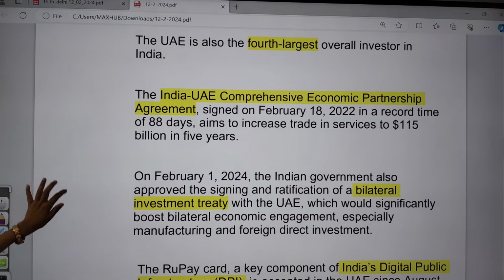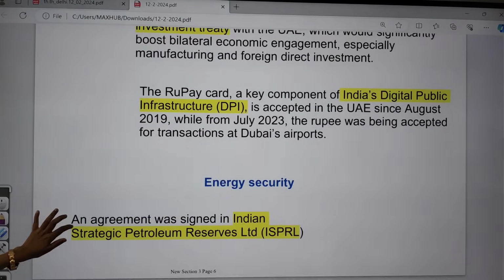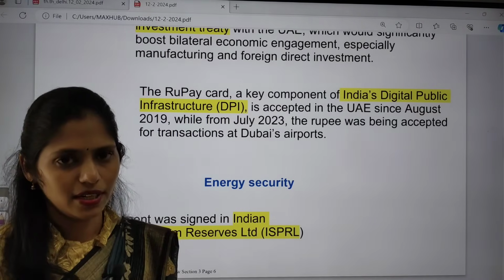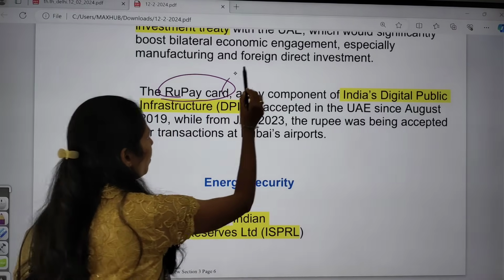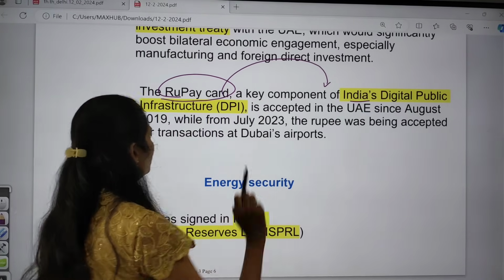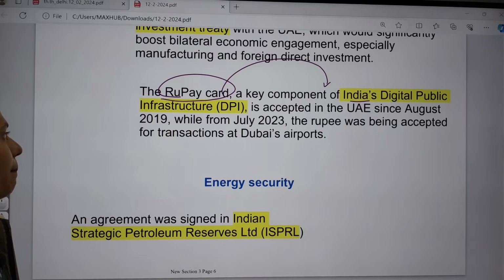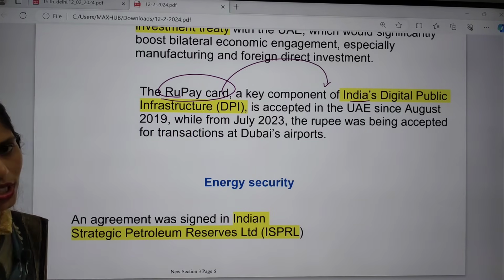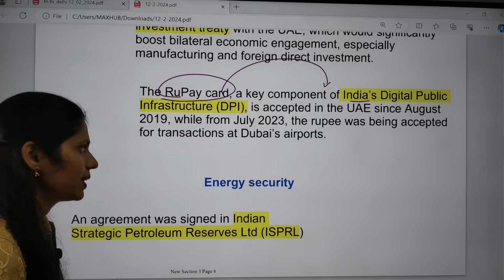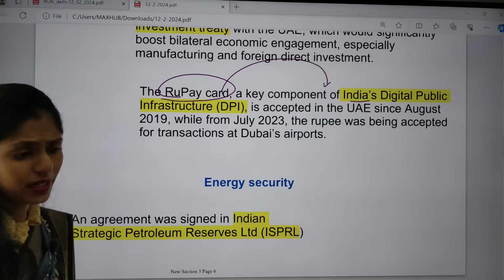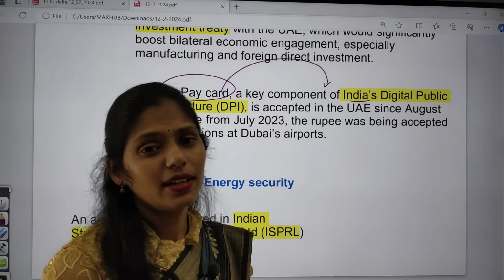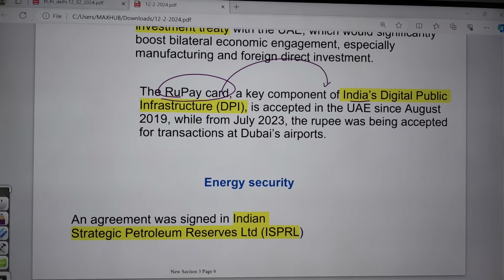And even we have this RuPay card, okay. The RuPay card that we are using, as we are focusing on the digital payment system, right? This RuPay card is one of the important components of India's digital payment system or digital public infrastructure. So here even the UAE is accepting that. Again, we are also focusing on the rupee. The rupee can also be transacted in Dubai's airport.